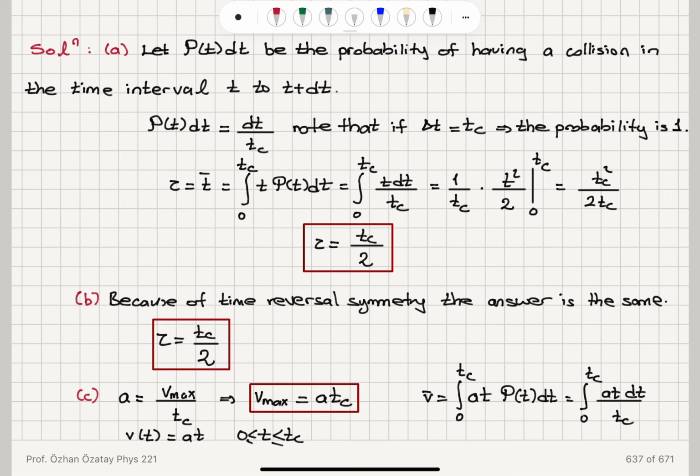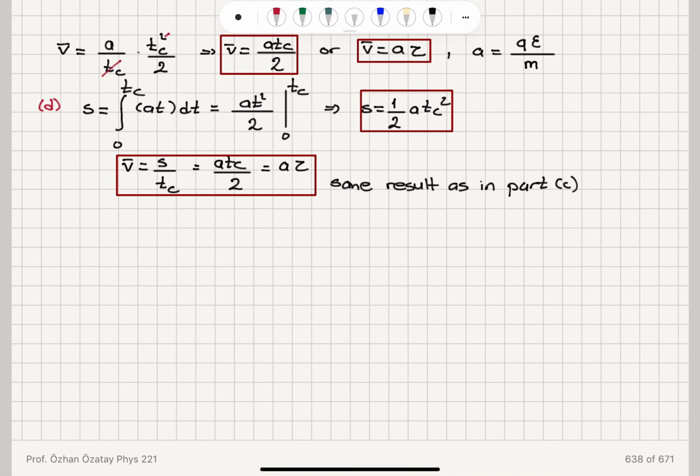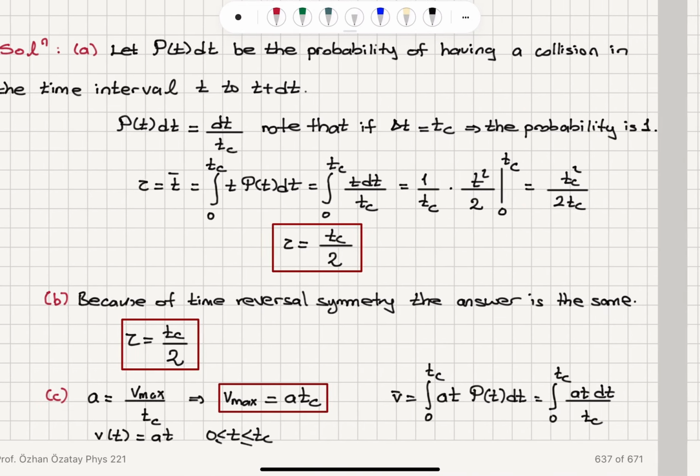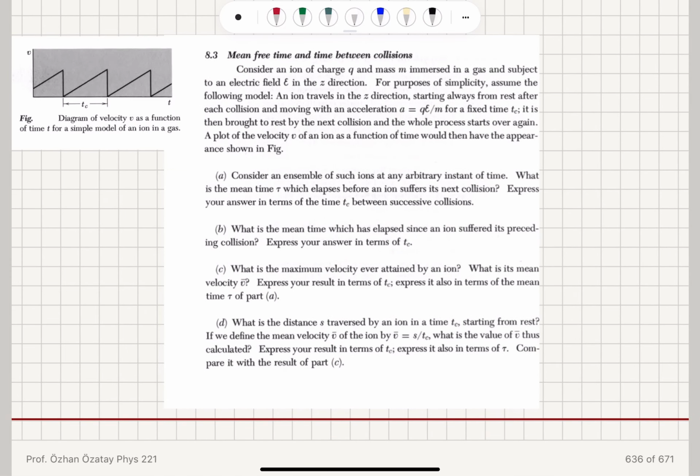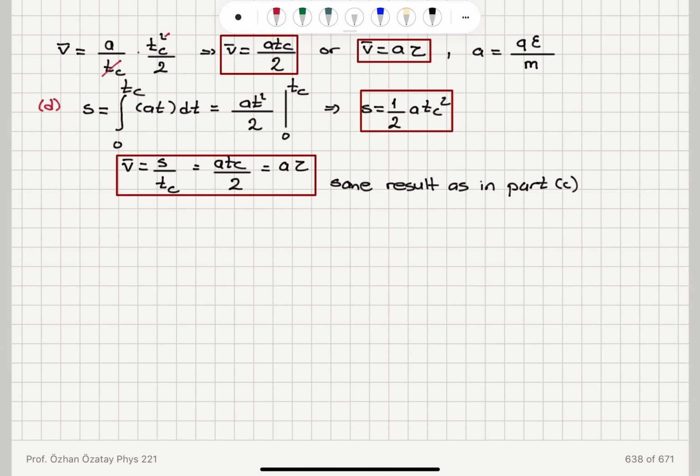The mean speed, using this probability density function, is the integral of the speed at time t, At, where time is between 0 and tc, times p of t dt, and you can see that this gives me A tc over 2, or A tau, or Vmax over 2. That is the mean speed, and that is also obvious here. The mean speed it has between 0 and Vmax is Vmax over 2.